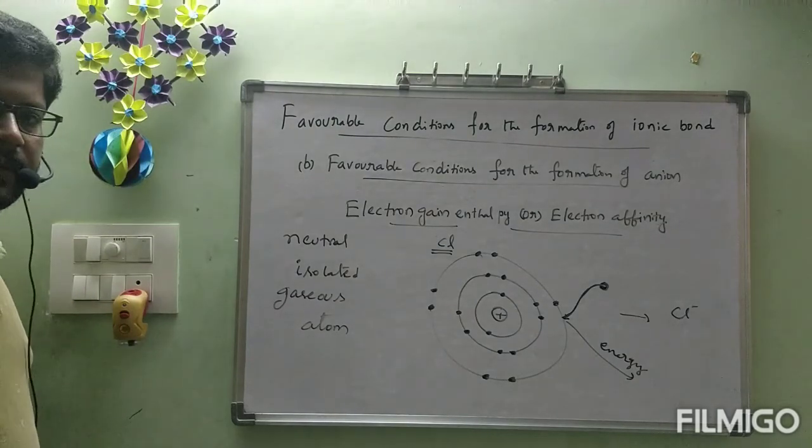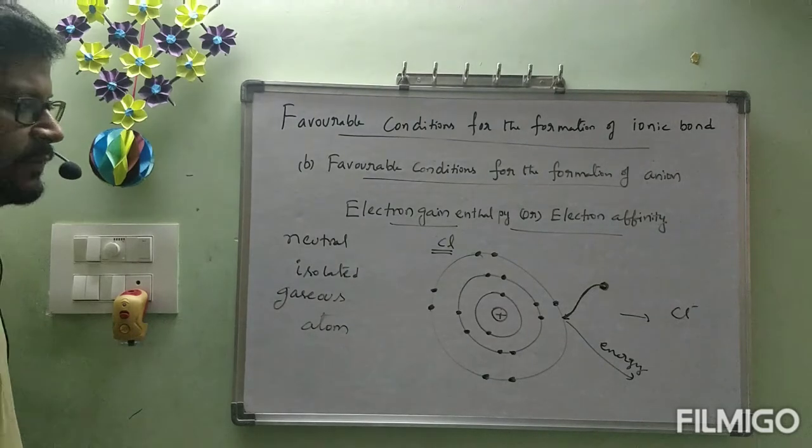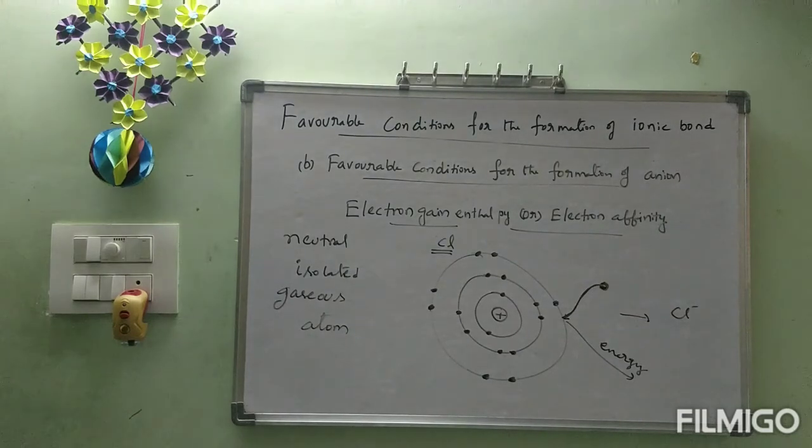Once again I am repeating: the amount of energy released when an electron is added to a neutral isolated gaseous atom is called electron gain enthalpy or electron affinity. Now I am going to write the definition here.